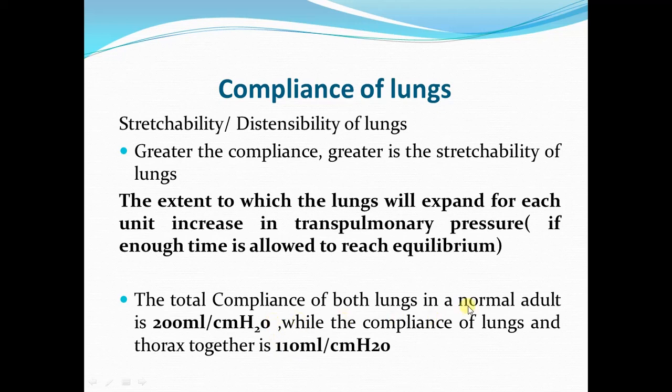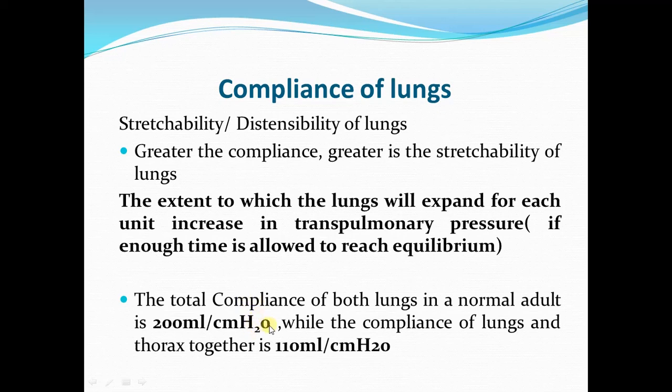In normal healthy adults, the total compliance of both lungs is about 200 ml per centimeter of water. It means if there is a change in the transpulmonary pressure of 1 centimeter of water, the lung will expand by 200 ml. The change in lung volume will be 200 ml. This is the normal compliance of both lungs in a healthy person. And this is the compliance of the lungs alone.